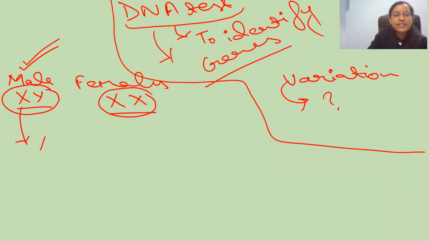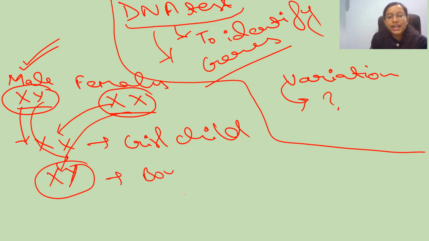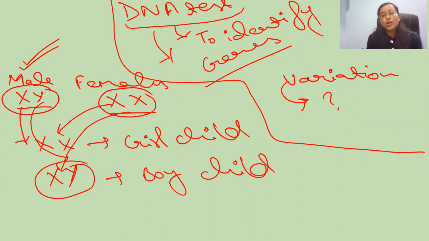So when the male gives X and the female always gives X, then it will be a girl child. And when the male gives Y and the female always gives X, it will be a boy child. So the male is responsible for the sex of the baby. As you can see, both the parents contribute their gametes, or we can say both the parents contribute their genes. When both the genes combine they form a zygote, and later on they form a human life.